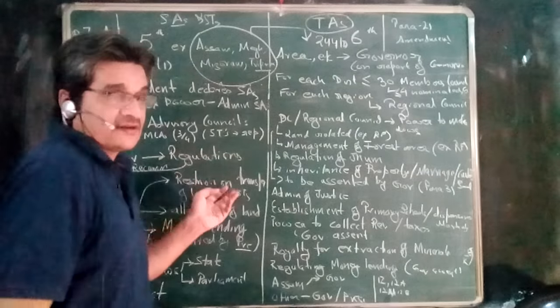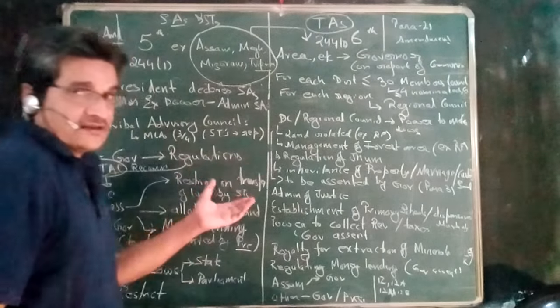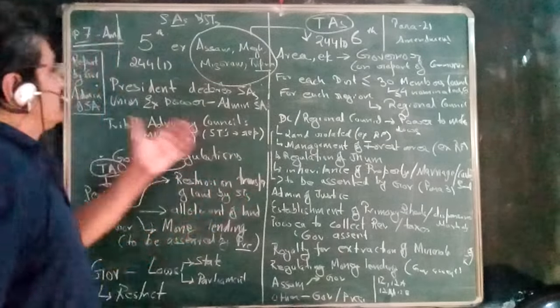The union government can give directions to the state government with regard to the administration of those areas. So the executive power of the union is expanded irrespective of the division of power between the state and the union.